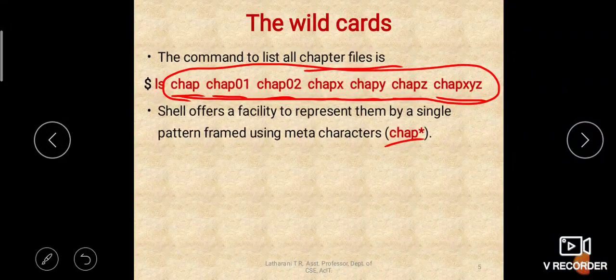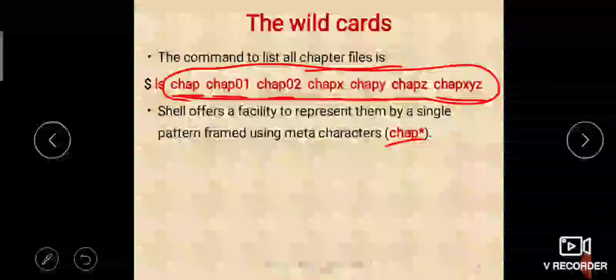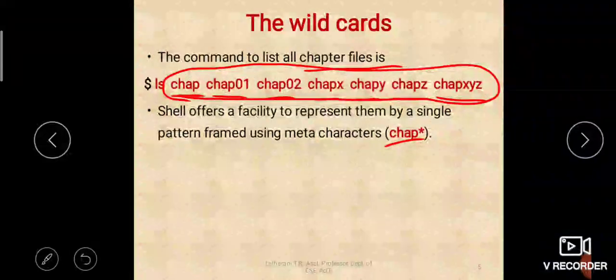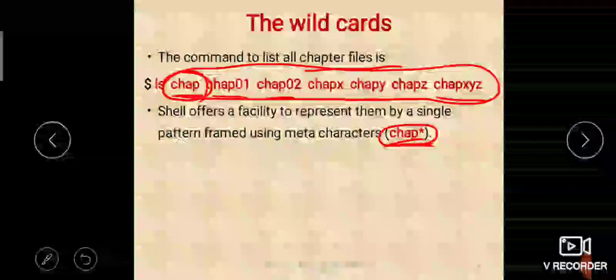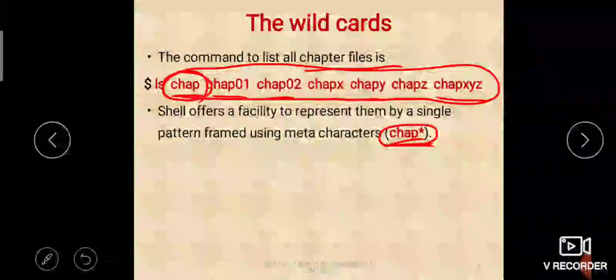That means all the files which start with chap; this is the pattern you are writing. It represents all the files which start with chap and are followed by anything or nothing. For example, the first one here has simply chap followed by nothing. That will also be listed by this chap star. So star matches anything or nothing, any number of occurrences.